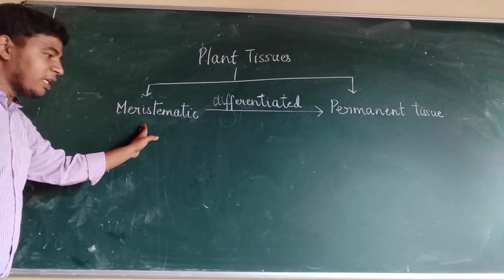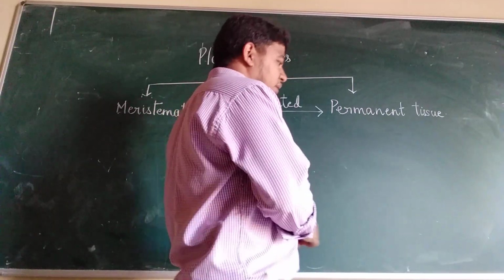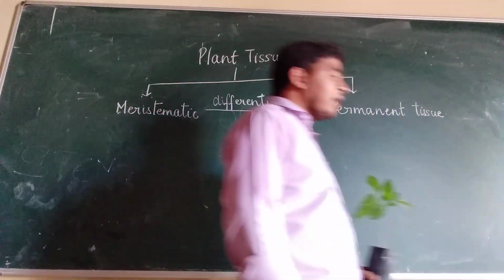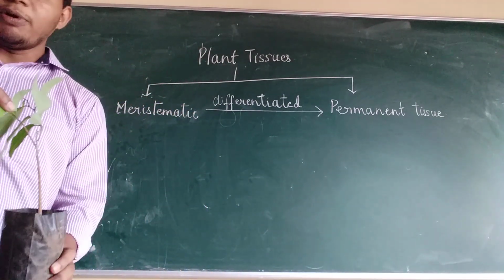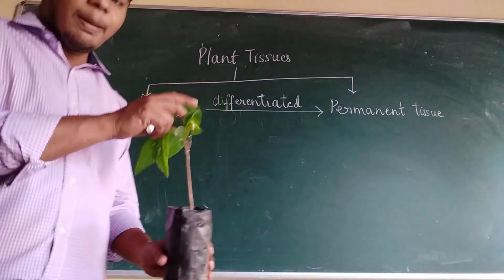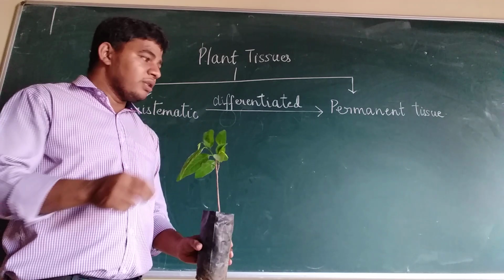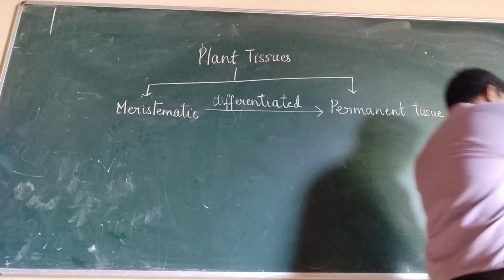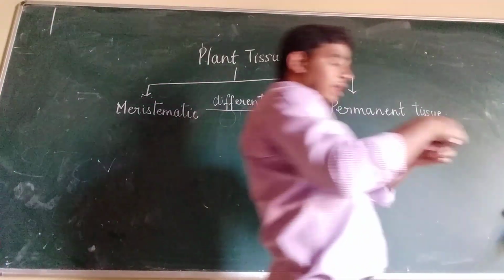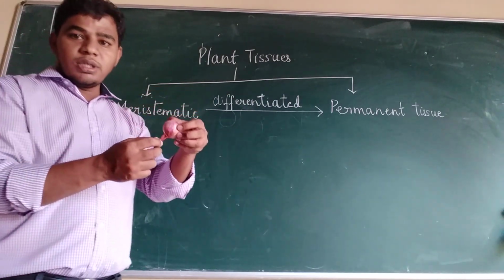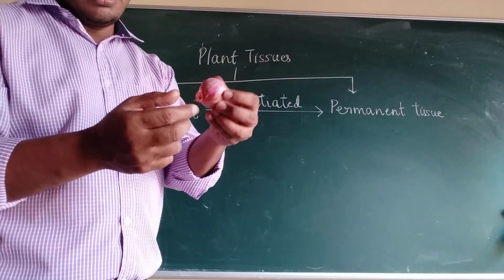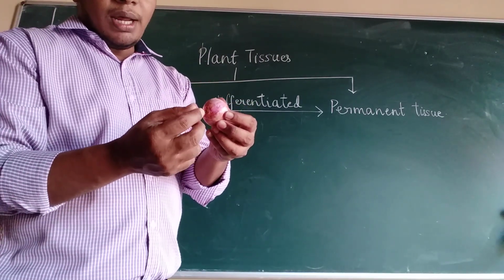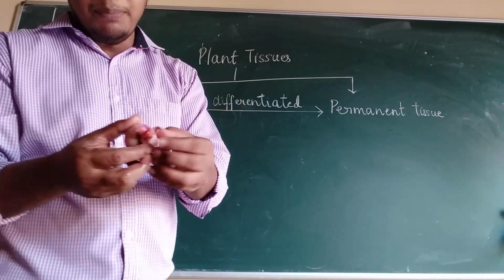We have already seen meristematic tissue and where they are found. They are found at the apical region, that is at the tip of the plant. This is the apical region. They are also found in the apical region of the roots. Apical region is the tip.